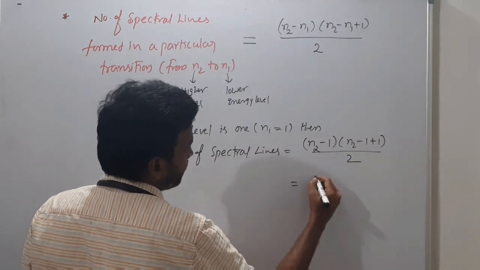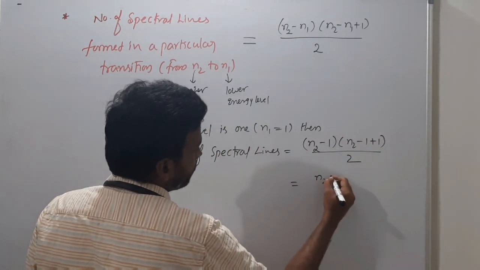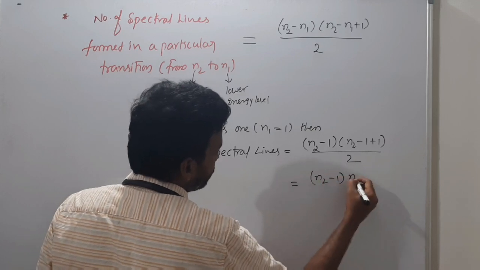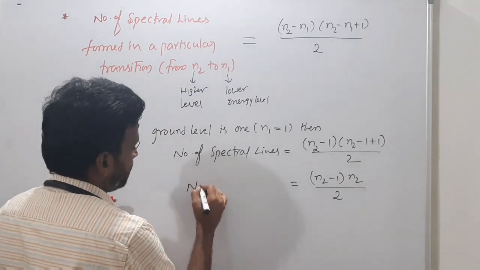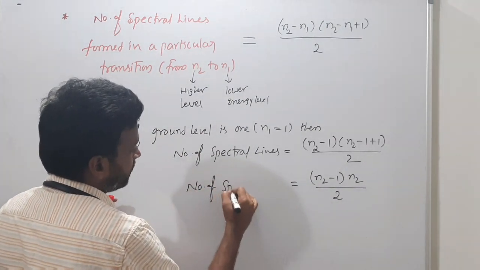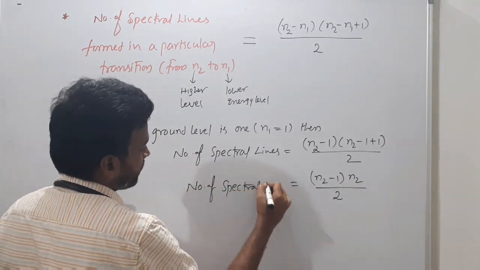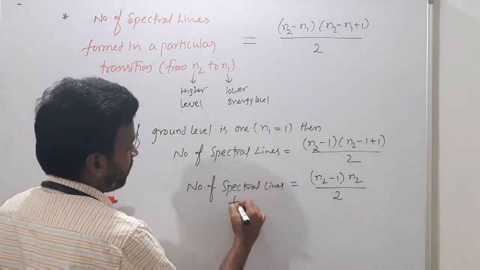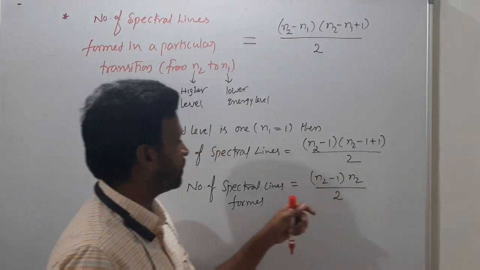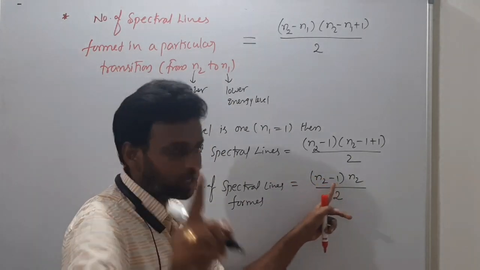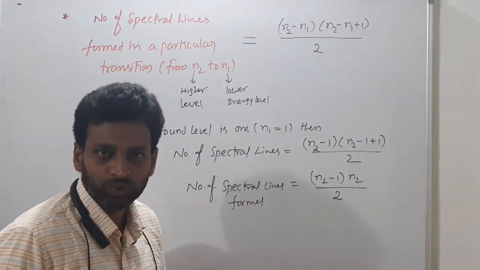So what I can write? N2 minus 1 into N2 by 2. This is the number of spectral lines formed when an electron jumps from a higher level to ground level 1. Then this formula you can use.